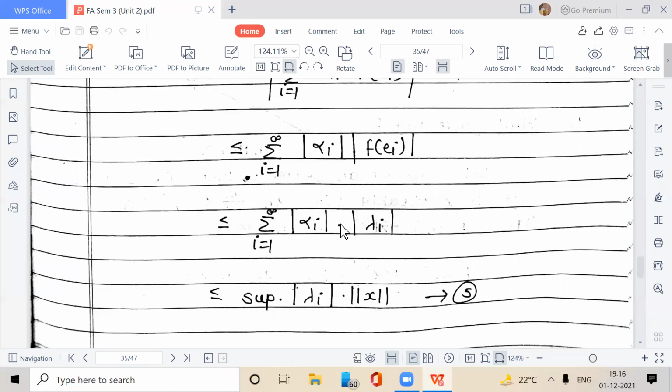In this summation, for example, take alpha_1 lambda_1 plus alpha_2 lambda_2 plus alpha_3 lambda_3. If lambda_3 is greater than lambda_1 and lambda_2, then lambda_3 into alpha_1 plus lambda_3 into alpha_2 plus lambda_3 into alpha_3 will be greater than alpha_1 lambda_1 plus alpha_2 lambda_2 plus alpha_3 lambda_3. So we can take the supremum of mod of lambda_i into summation i equal to 1 to infinity mod of alpha_i, where summation i equal to 1 to infinity mod of alpha_i is equal to norm of x. Give this equation number 5.